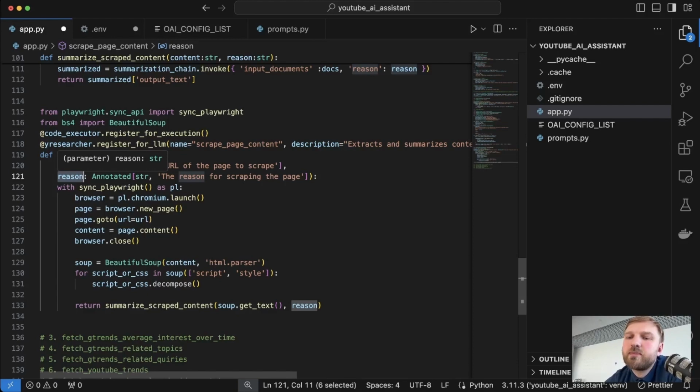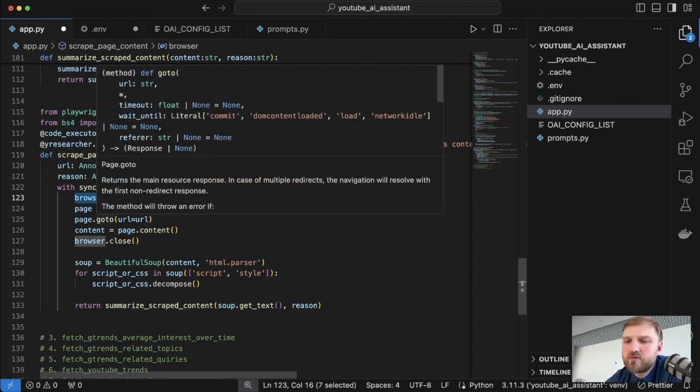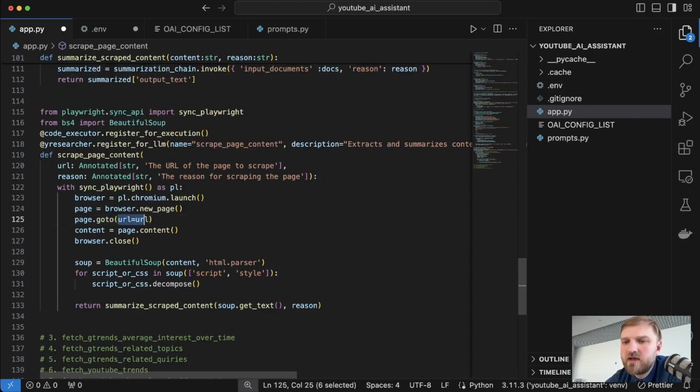And then I try to describe how the function works. So we will run the browser in headless mode, then we navigate our browser to the URL we want to scrape, and then we get the content of the page, which will be the HTML content. And then we use another library, which is Beautiful Soup, in order to perform some cleanup. So we will remove script and style tags, and then we get the text of the page.